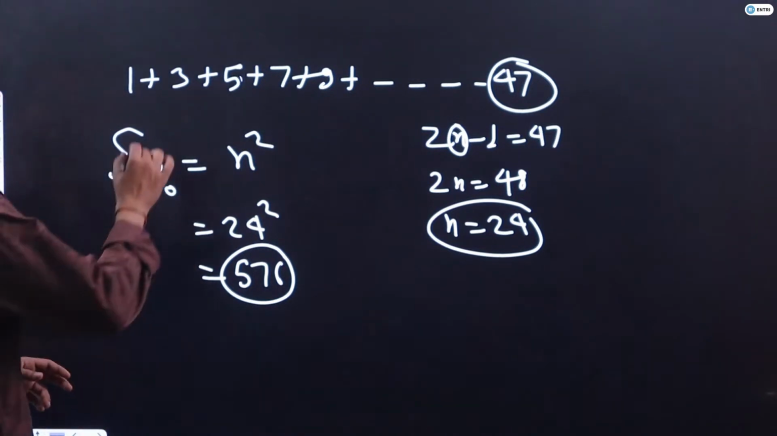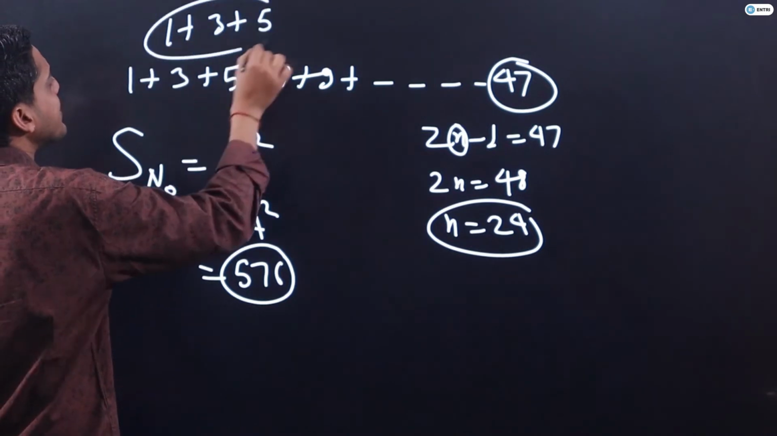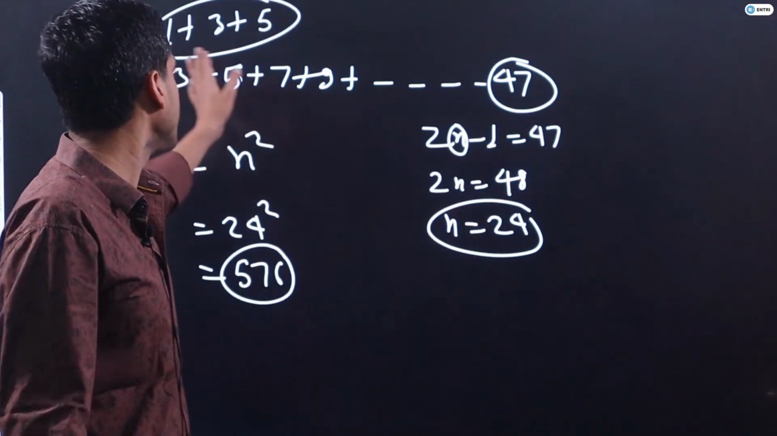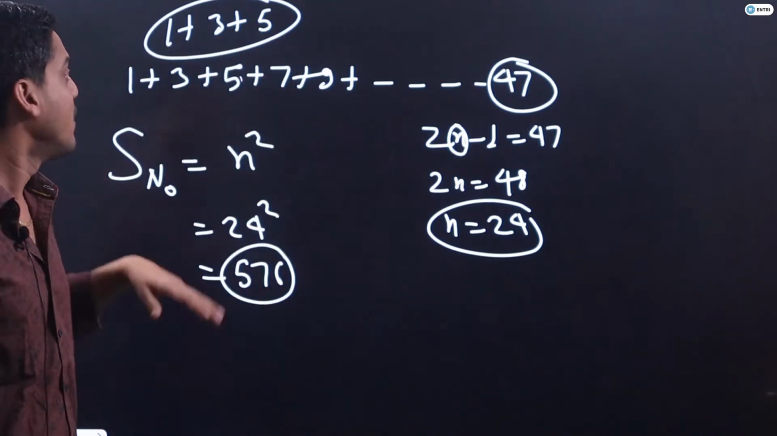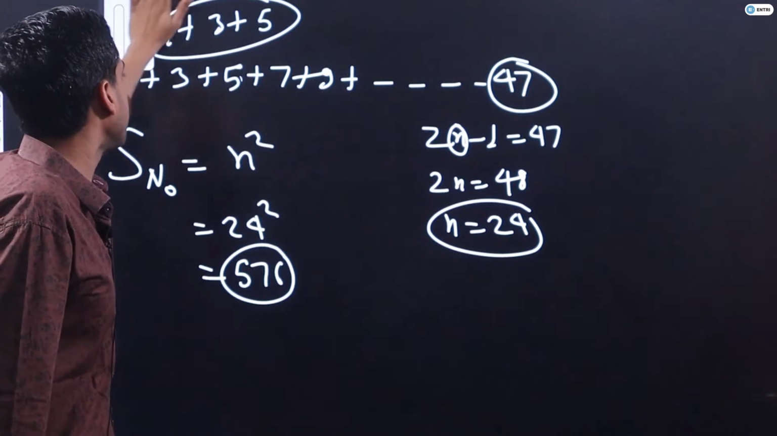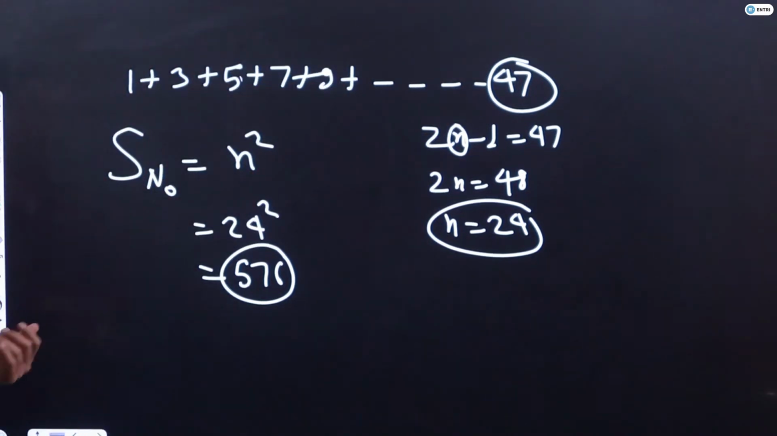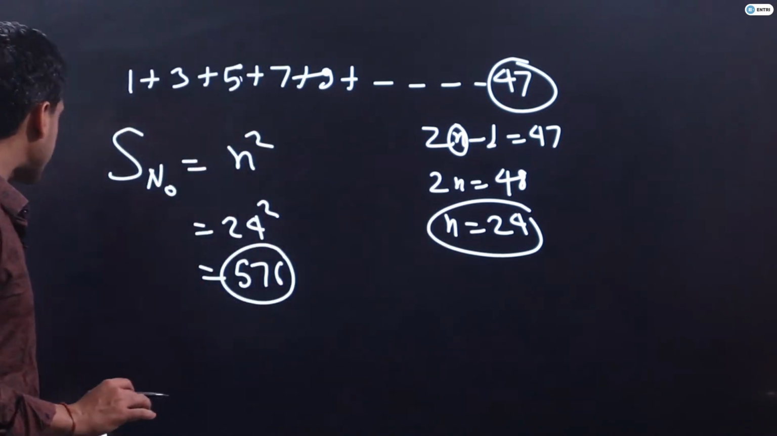Like if I ask you the sum of this series 1 plus 3 plus 5, you will say there are only 3 terms, sir. The sum should be 3 square. You can check, 3 square is 9. 1 plus 3 plus 5 is also equal to 9. I have taken only 3 terms in this series. Now students, I hope up to this point we are very clear. Let's have the next slide.